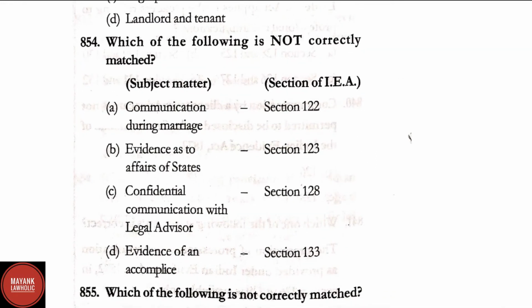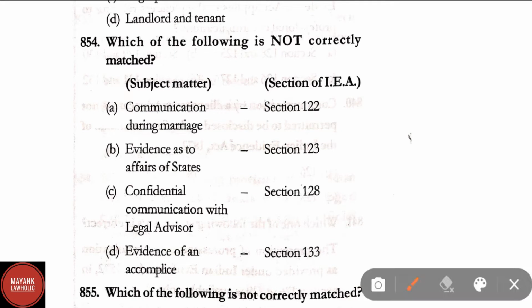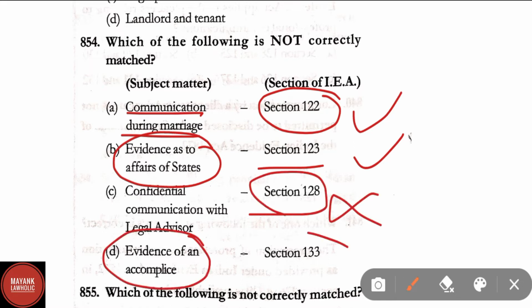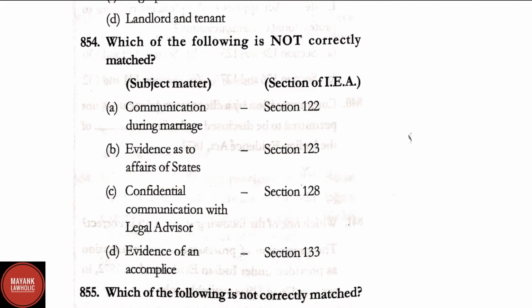Question number 854. Which of the following is not correctly matched? Option A, communication during marriage, section 122 is correctly matched. Evidence as to affairs of state, section 123, correct match. Confidential communication with the legal advisor, section 128 is incorrect. Evidence of an accomplice, section 133 is correct. Here option C is not correctly matched, therefore it is the correct answer.